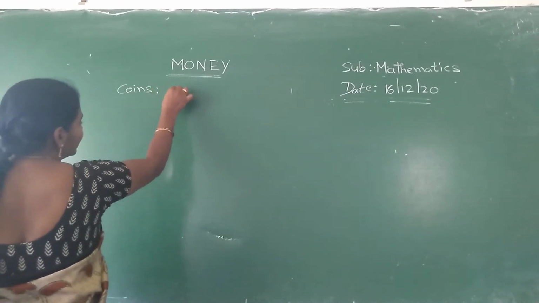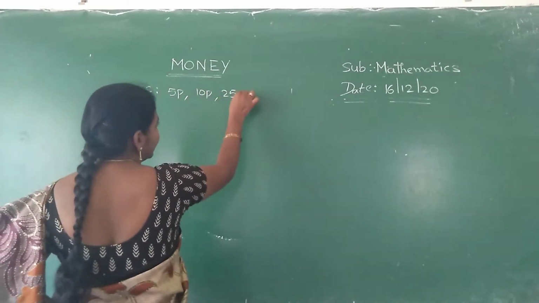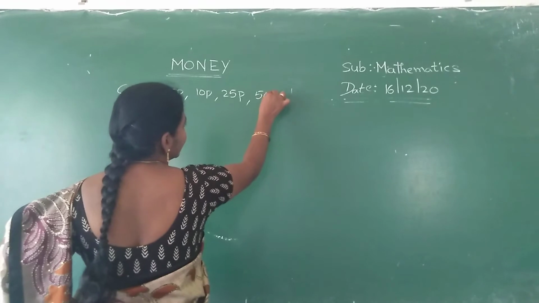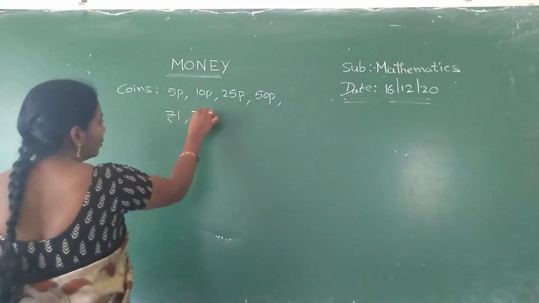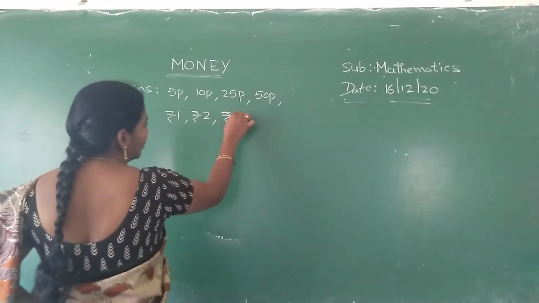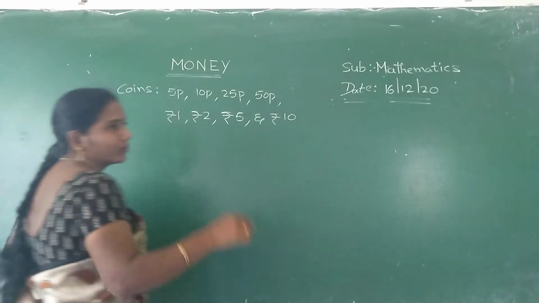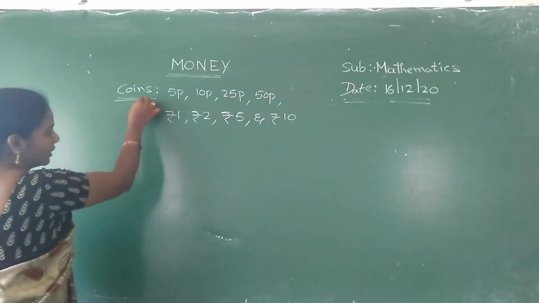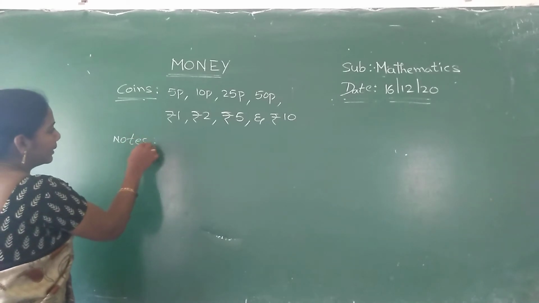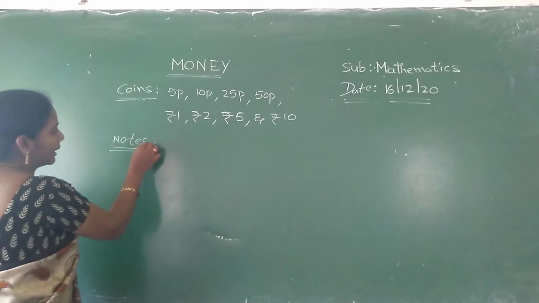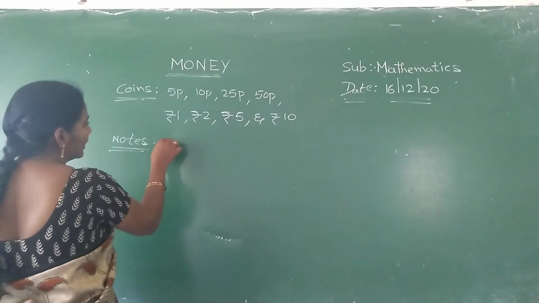5 paise, 10 paise, 25 paise, 50 paise, 1 rupee, 2 rupees, 5 rupees and 10 rupees. Okay, these are in the form of coins. And we have notes also. We have money in notes also. So what are the notes, Nana?